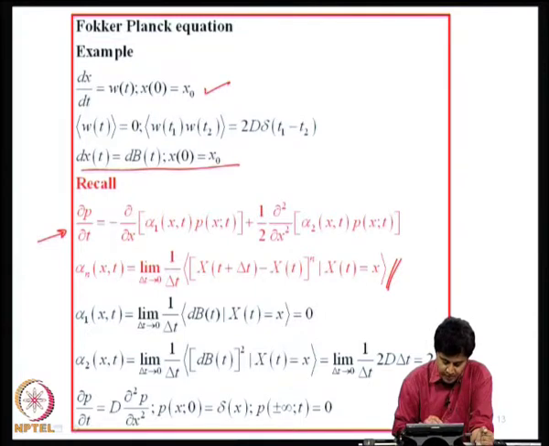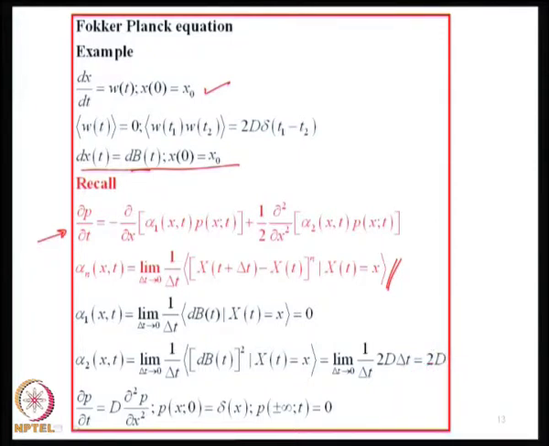Alpha 1 will be limit delta t going to 0, 1 by delta t, of the expected value of x(t + delta t) minus x(t), which is dx(t), which is dB(t). So, dB(t) conditioned on x(t) equal to x is 0, because the expected value of dB(t) is 0. Alpha 2 is the expected value of dB(t) whole square conditioned on x(t) equal to x, and this is 2D delta t, and delta t gets cancelled and I have 2D.